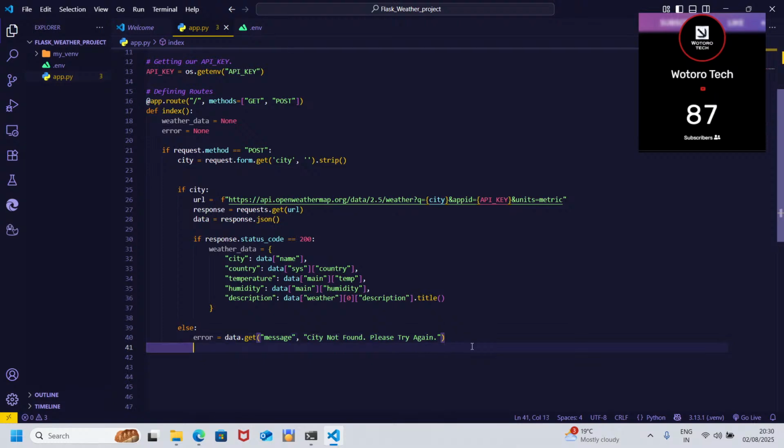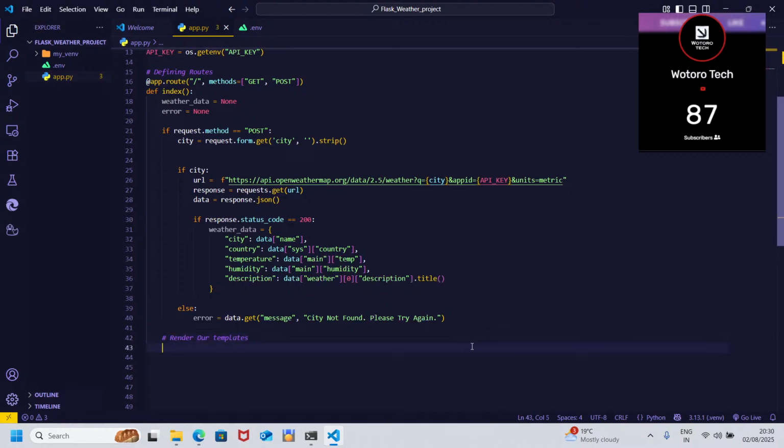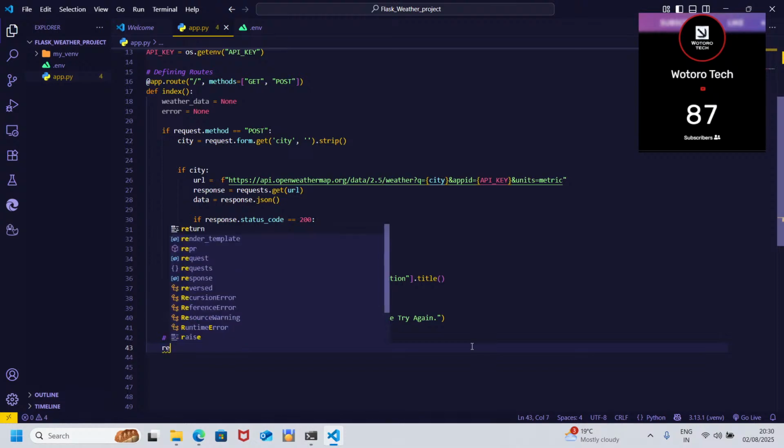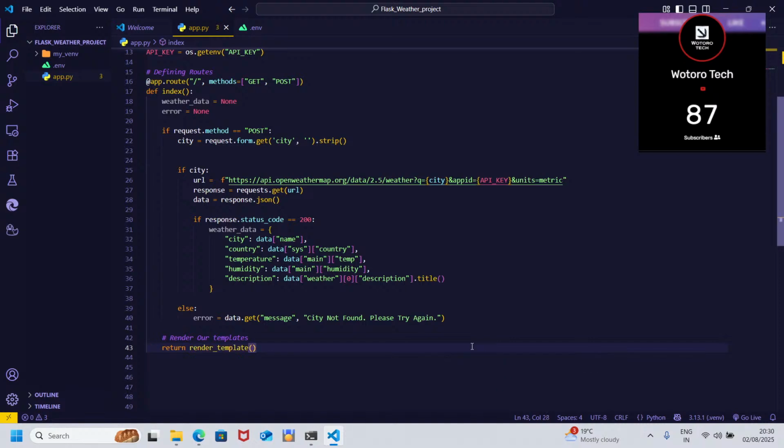The next step is to render our templates. So we're going to say return render_template, then the name of the template. The basic one is just index.html. Now, in our template, there are some variables that we are going to use from here.